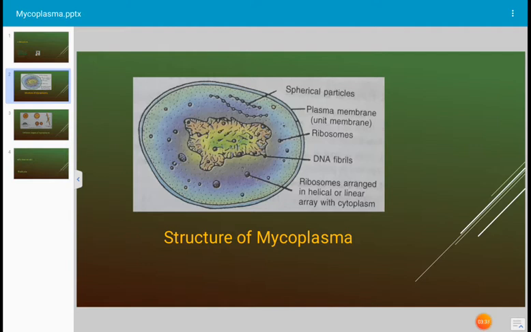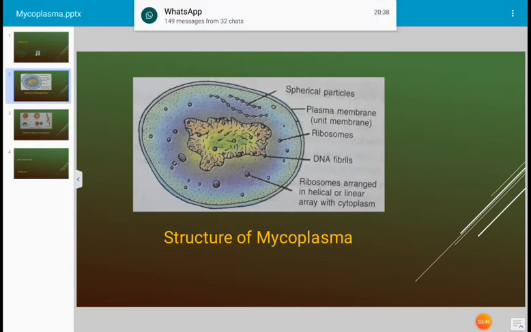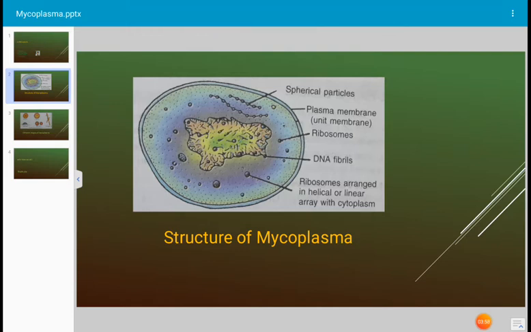After the discovery of PPLO, the pleuropneumonia-like organism, from cattle, it was reported from a variety of other animals like sheep, goat, dog, rat and mice. All these animals can be affected by PPLO.